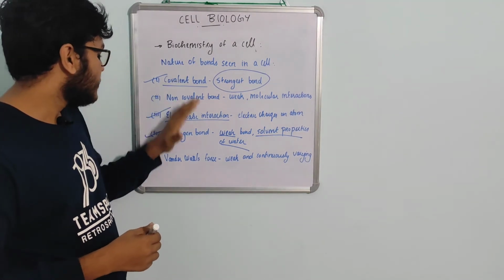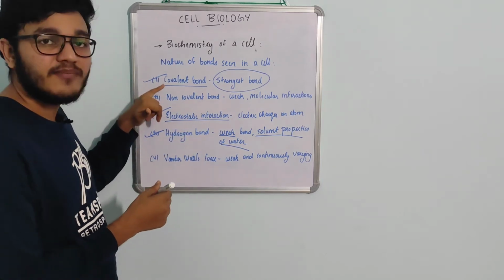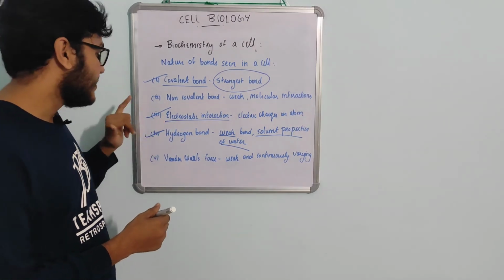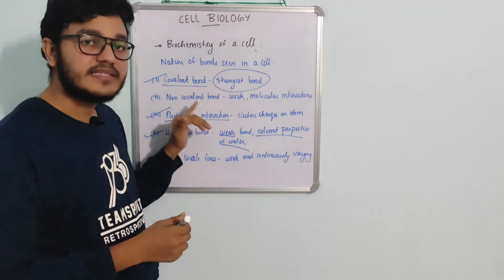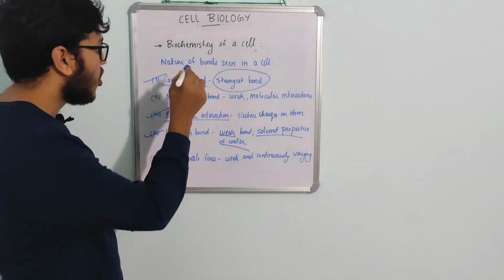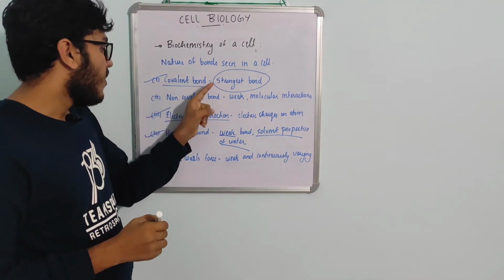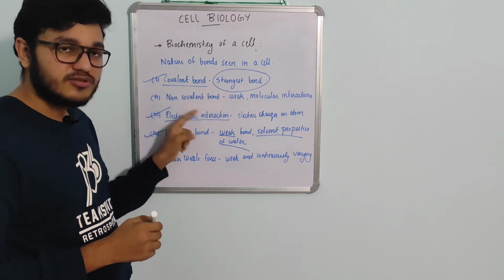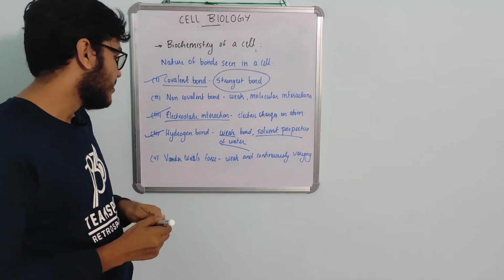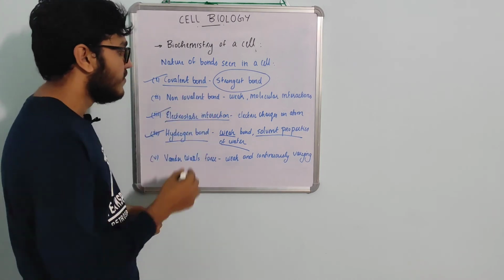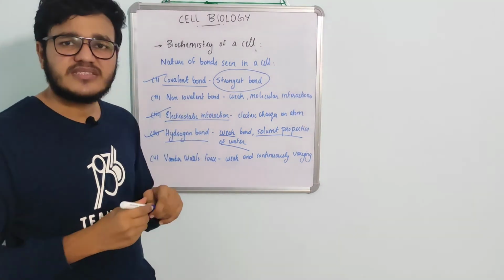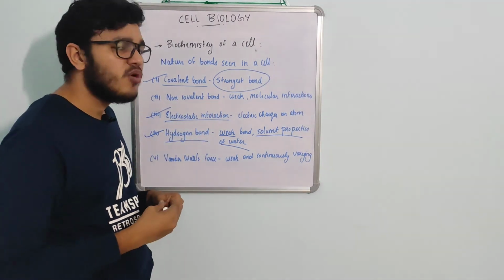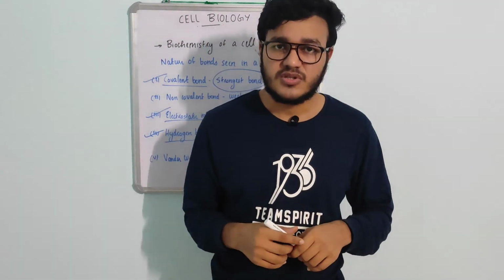So of these, the three important ones are, the first, covalent bond, the second, electrostatic interaction, and the third, hydrogen bond. These three are the important ones which we have to focus on. The strongest among these is covalent bond, the second strongest is electrostatic force, and the weakest among the three is hydrogen bond. So these three are important because they are frequently asked in the entrance questions. So that's all we have to focus on in this class today.